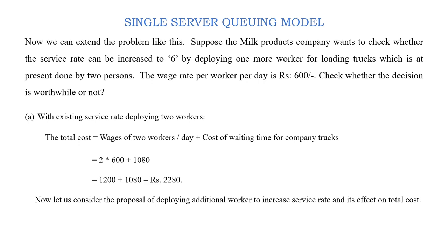Now let us consider what if we use 3 workers in place of 2 workers, and how it will change the waiting time in queue for the company trucks as well as the effect on total cost.